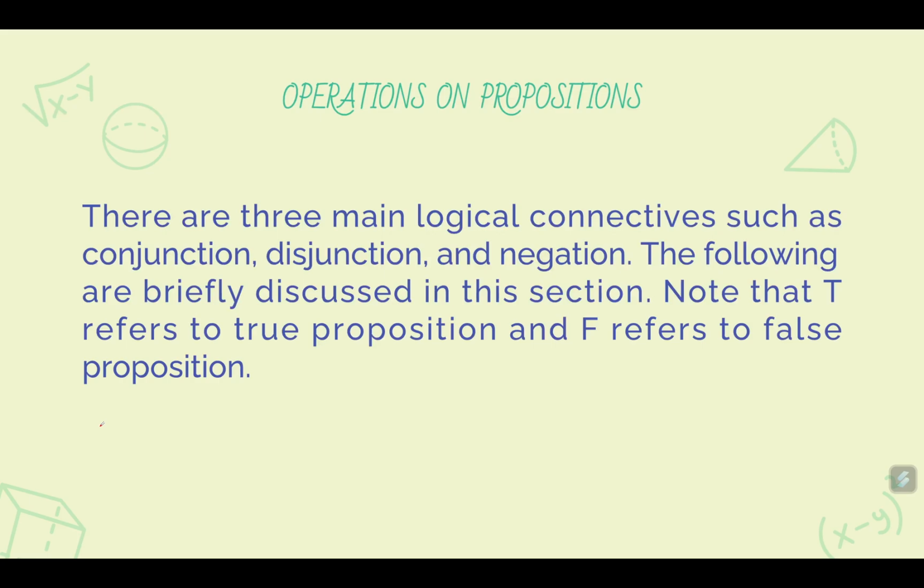The following are briefly discussed in this section. Note that T here will now refer to a true proposition and F will now refer to a false proposition. So that means that a proposition has a truth value, right? And its truth value is either true or false. Now, instead of writing the word true, we write just T. And instead of writing false, we just write it as F. Capital T and capital F.